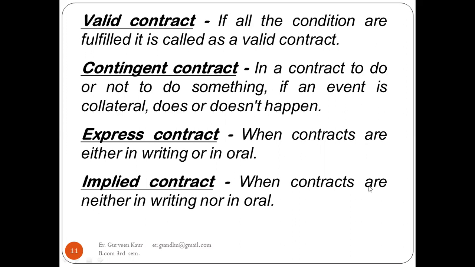Next is the implied contract, when the contracts are neither in writing nor oral. I told that I'm going to go for a contract with ABCD person related to this. Now I have told that it will be related to a property, but I have not at all informed what will be the conditions, what will be the legal bindings under that, what conditions are going to be fulfilled, what conditions are not going to happen over there. So I have not told, we are not having a single piece of information related to that contract. So it will be known as the implied contract. So we have done the four contracts: valid, contingent, express, and implied contract.